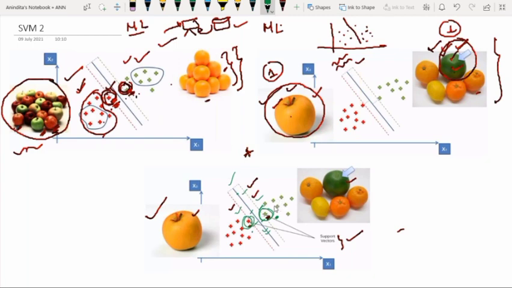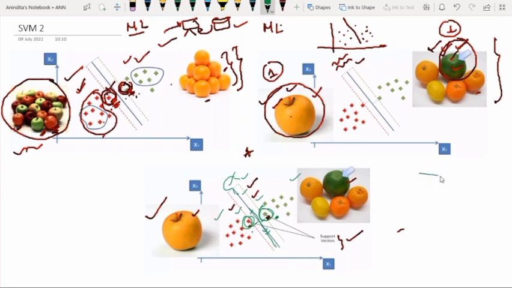Second definition, I've already discussed hyperplane. As we can see in this diagram, the decision plane or the space that we are talking about is divided between a set of objects having different classes. So this is the concept of hyperplane. In 2D space, it can be a line.